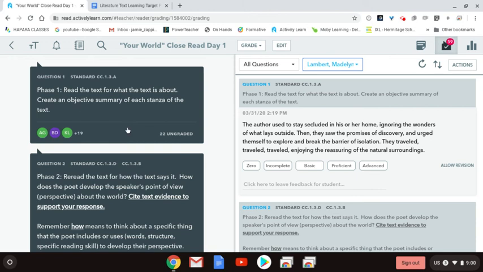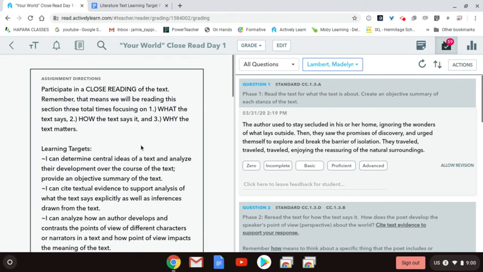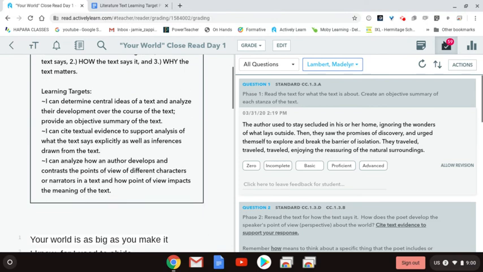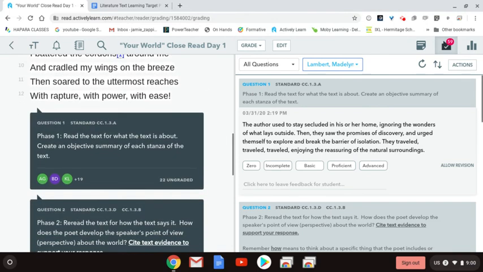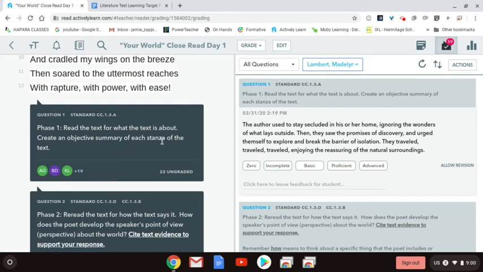Hello, ladies and gents. So yesterday I asked you to close read the poem Your World for three different areas. In the first phase, you were asked to close read it by making an objective summary of the text. So here's an example of a good summary for this.